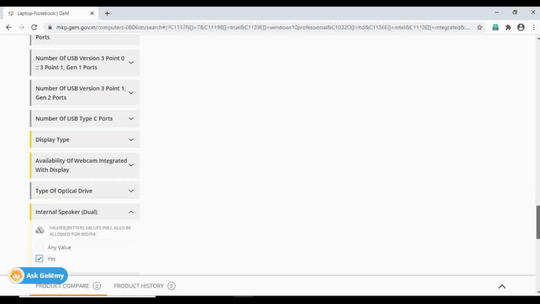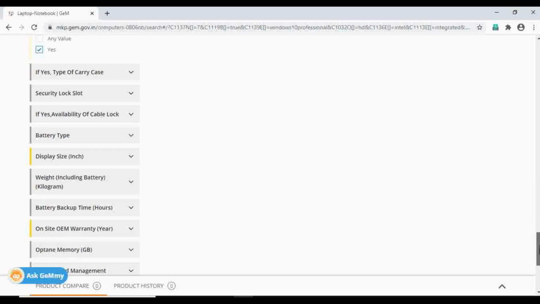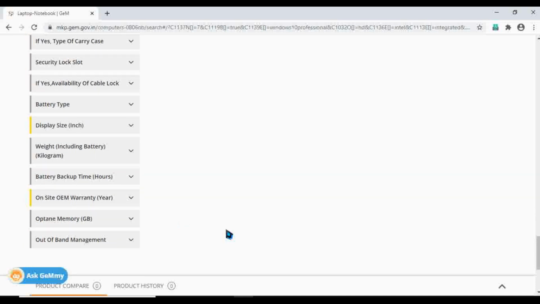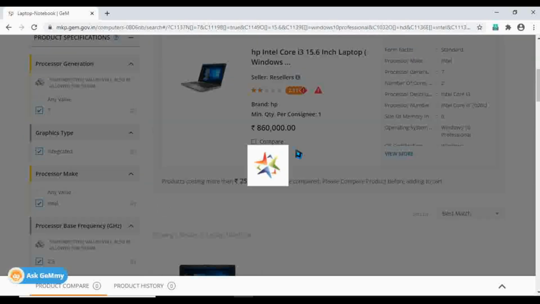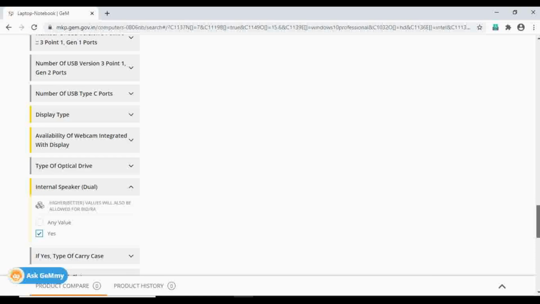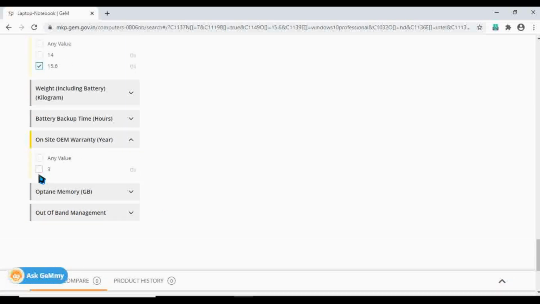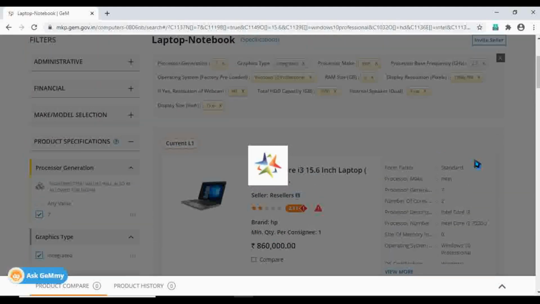I can speak and listen through my laptop itself. Now I'm going to go with display size. We have two options, 14 and 15.6. Obviously, I'm going for 15.6. This is for the demonstration, because if you have a requirement of 14 inches, you can go for that. OEM site warranty, I'm giving 3 years.